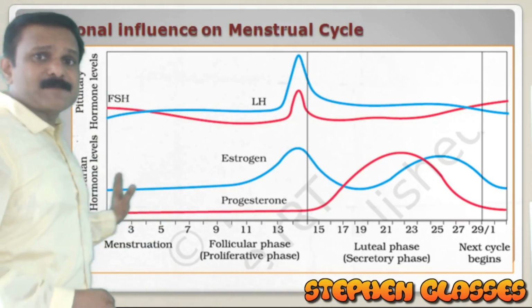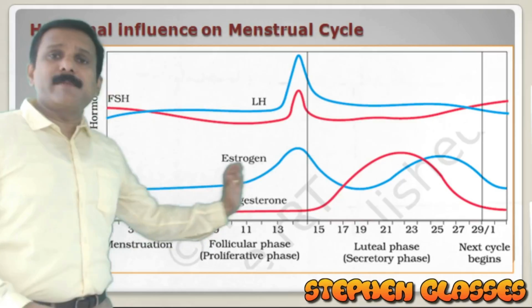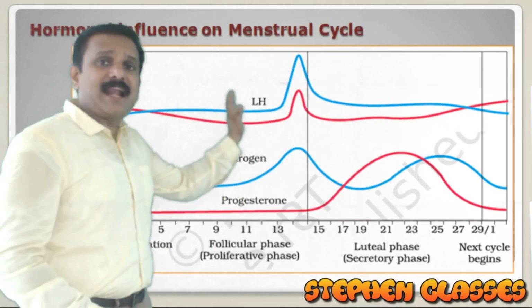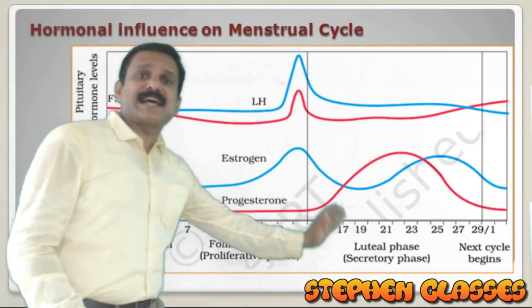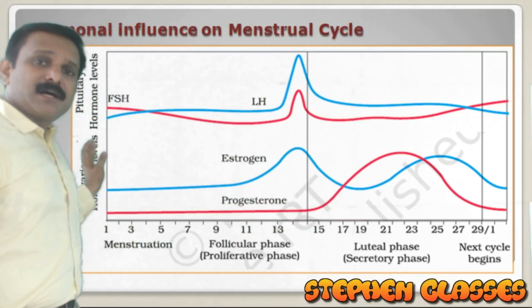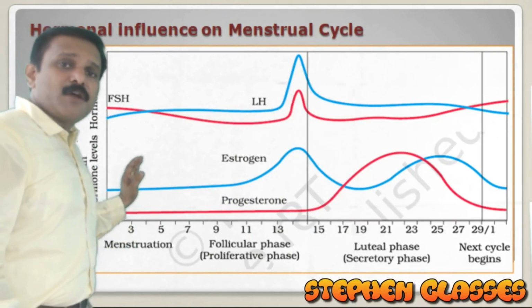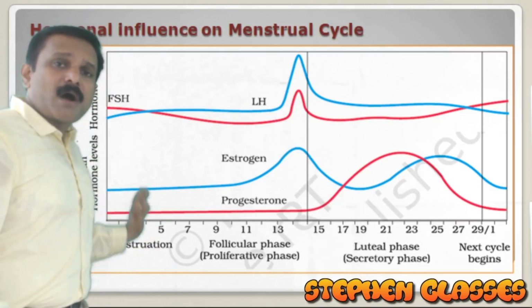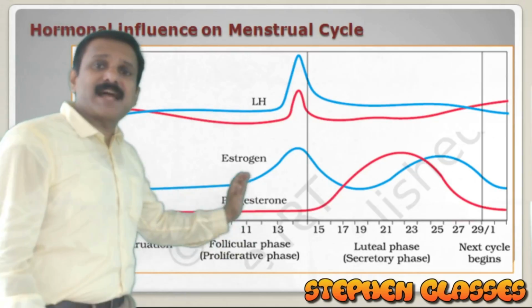You can see some changes happening for these hormones throughout the menstrual cycle. The FSH level and LH level will change according to the phase of the menstrual cycle. Like that, the estrogen and progesterone level, or ovarian hormone level, will also change according to the phase of the menstrual cycle.